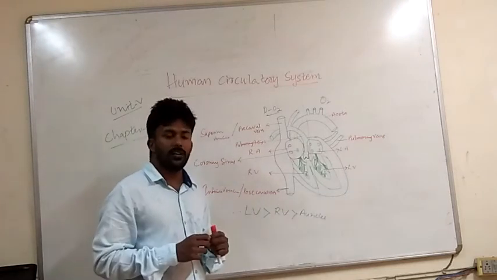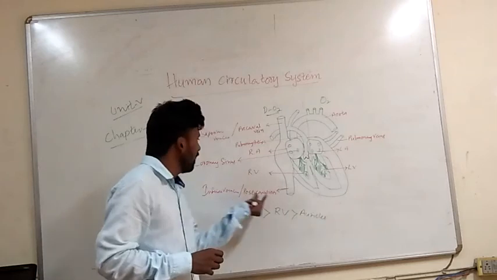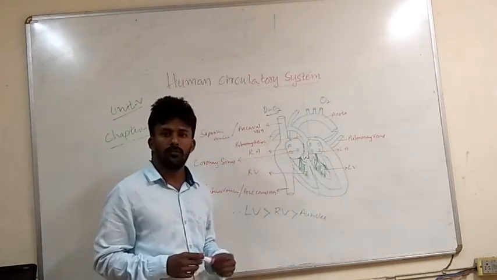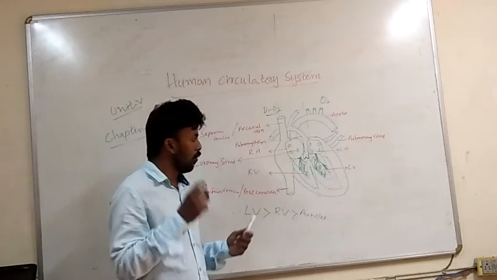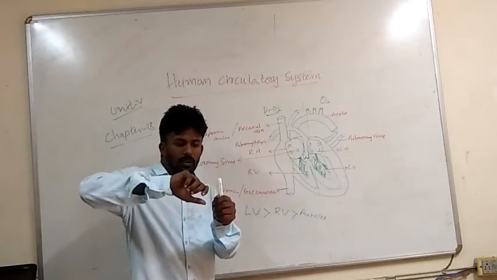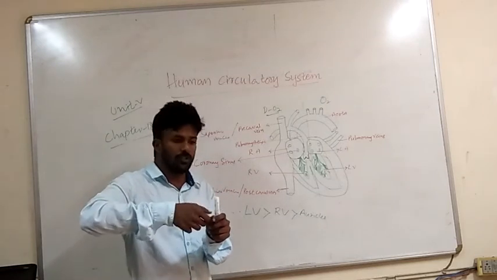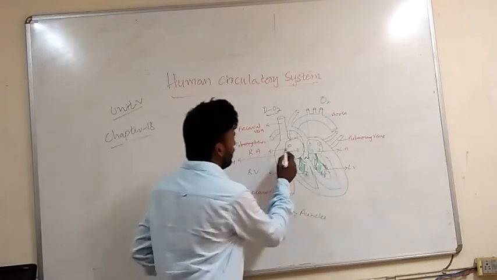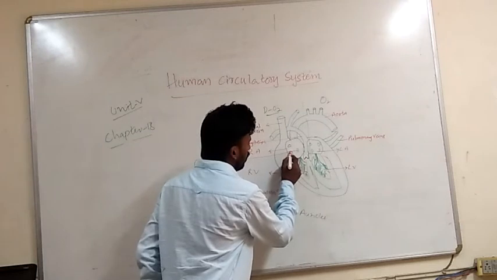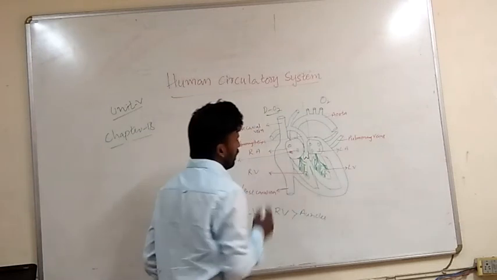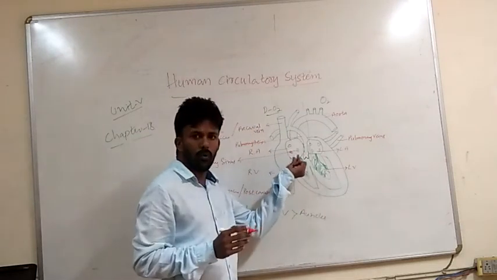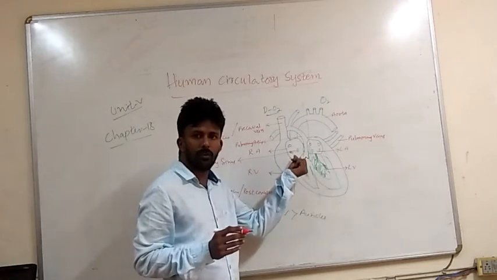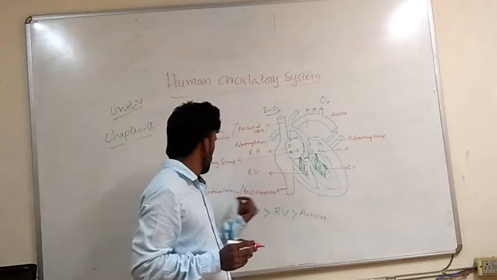To counter that, the postcaval vein has a valve. A valve is something which controls and stops the flow. This valve prevents the backward flow. There is no backward flow because of the presence of the valve.